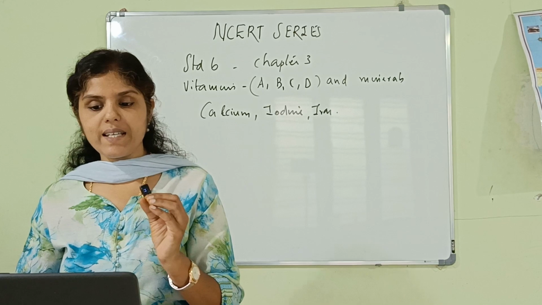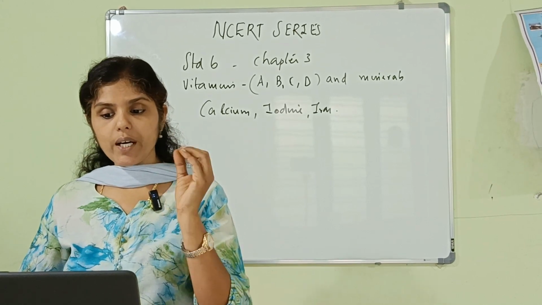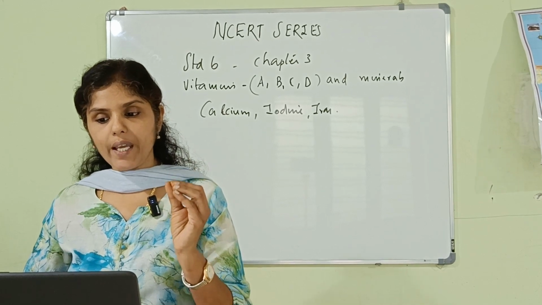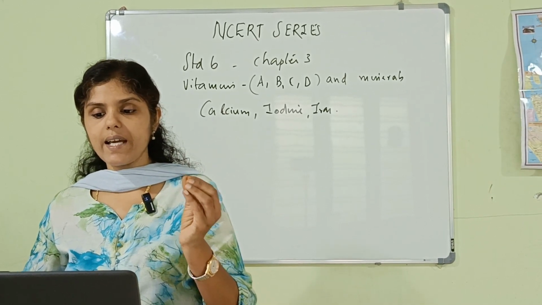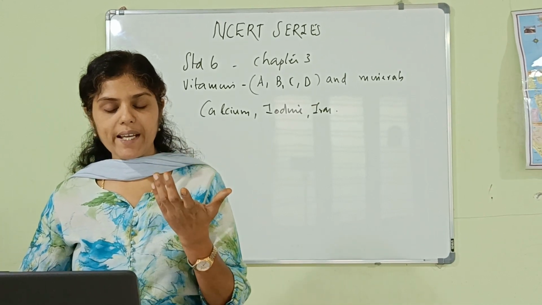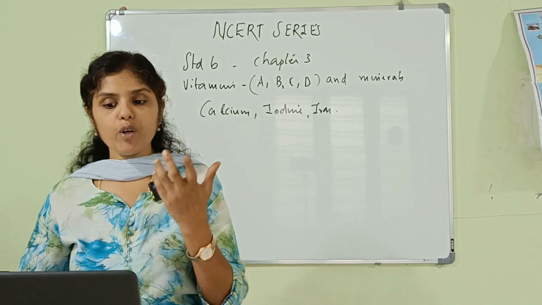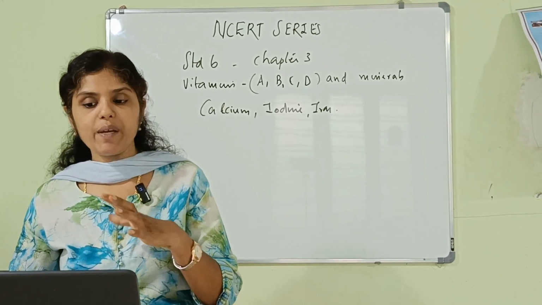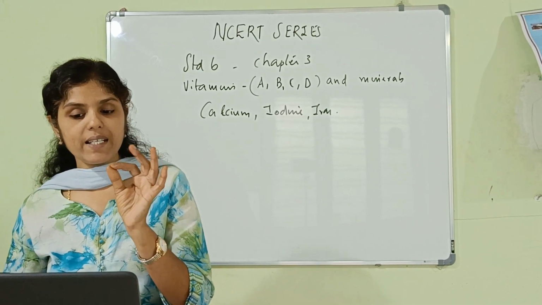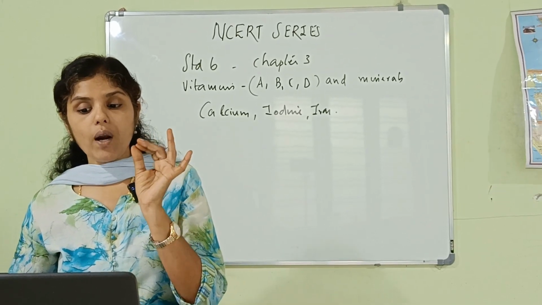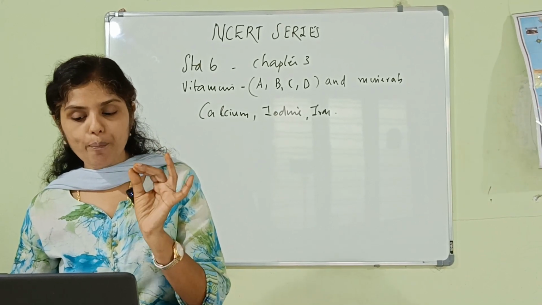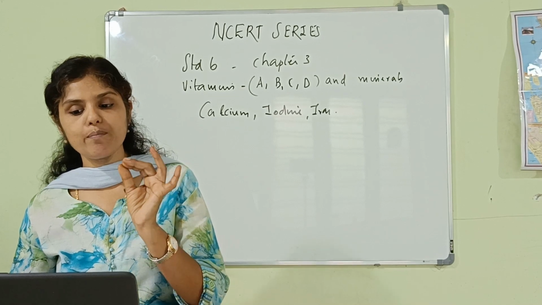Then what is a balanced diet? The type and amount of nutrients in a diet may vary according to age, gender, physical activity, health status, lifestyle, and so on. Even then, what is a balanced diet? A diet that has all the essential nutrients, roughage, and water in the right amount for proper growth and development of the body is known as a balanced diet.